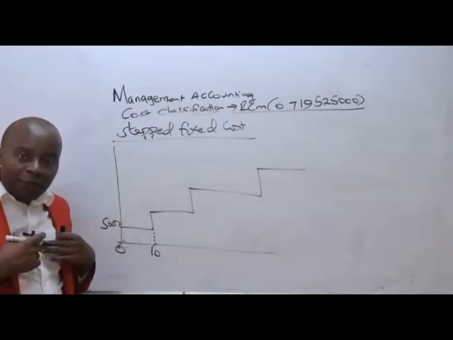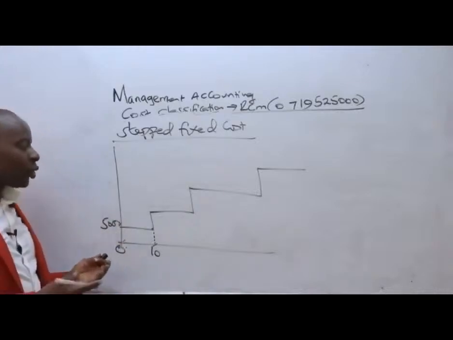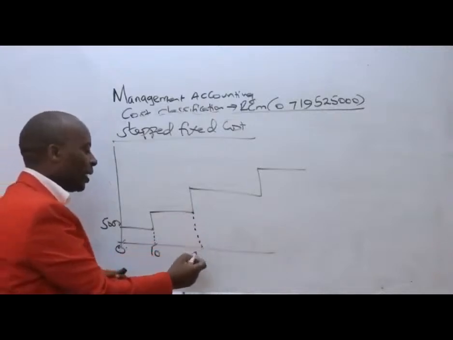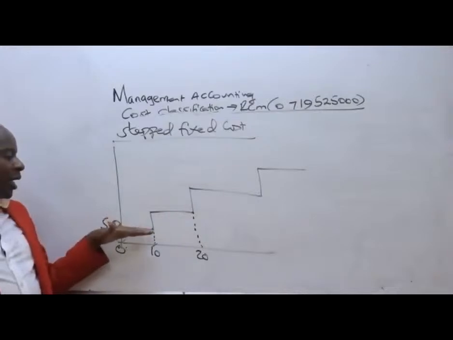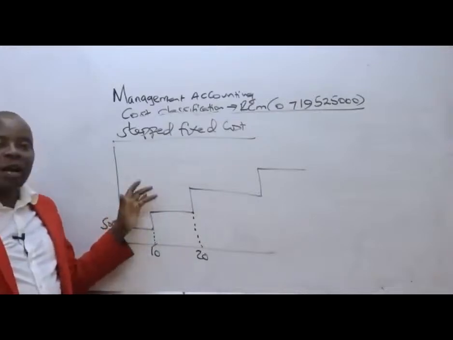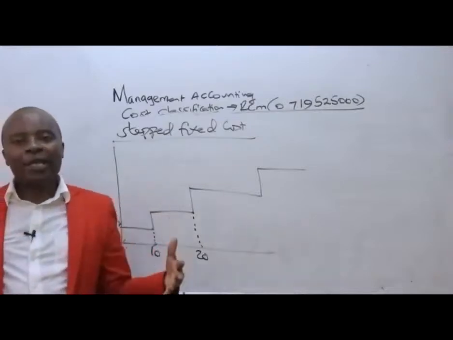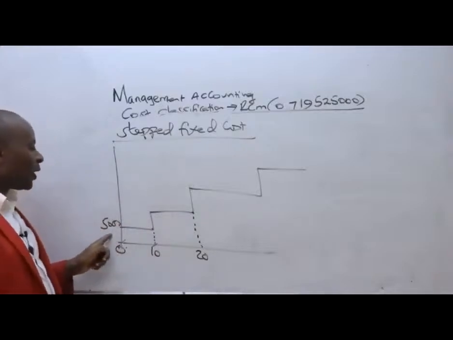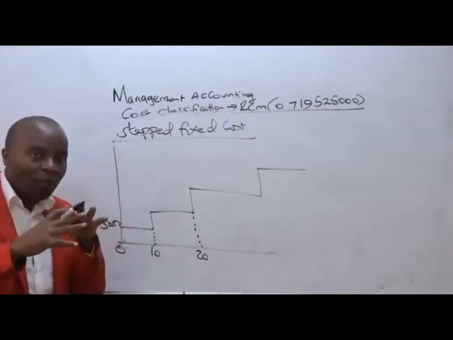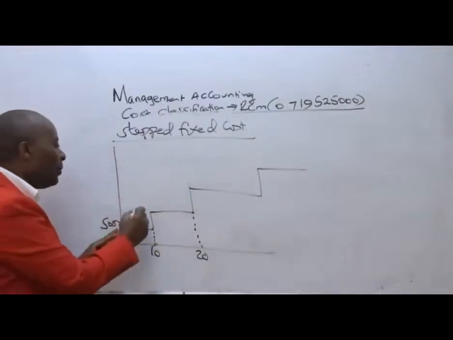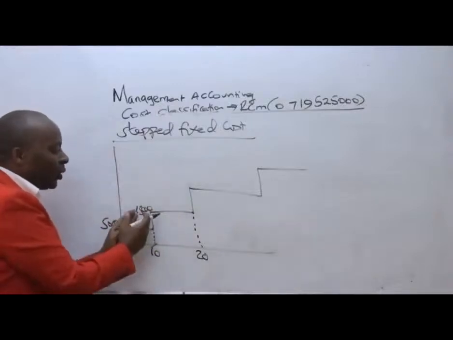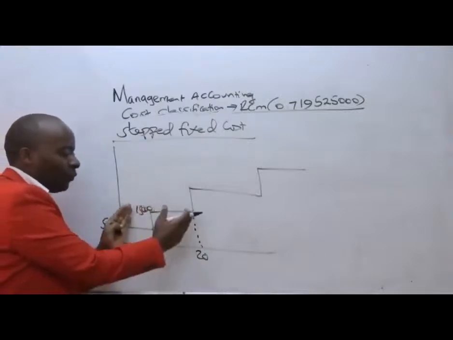But now what if we get more than 10 students? Should we get more than 10 students, and perhaps go to 20, of course, we are seeing a situation where now our rent will have to hike because we will want more space. So perhaps, depending on how big this other space we've taken is, we could move from 5,000 to maybe 15,000. But again, we are going to remain with this 15,000 for that range.